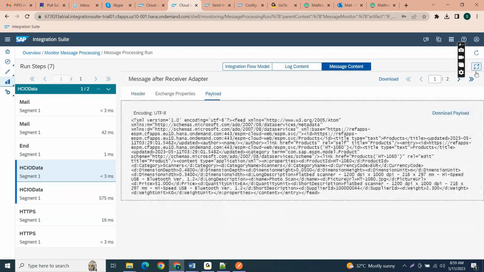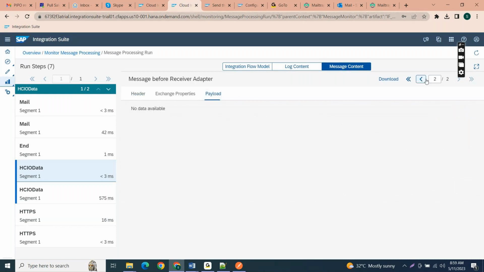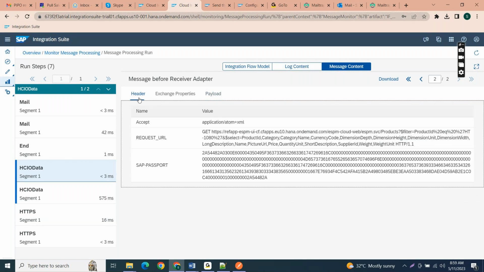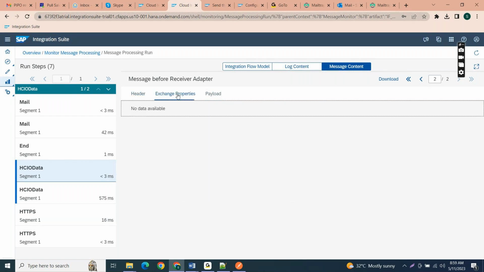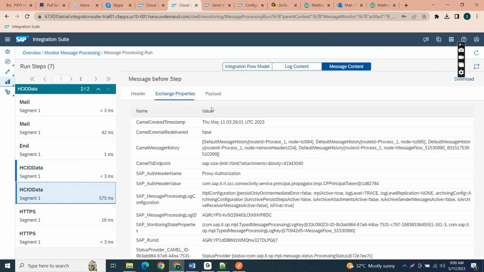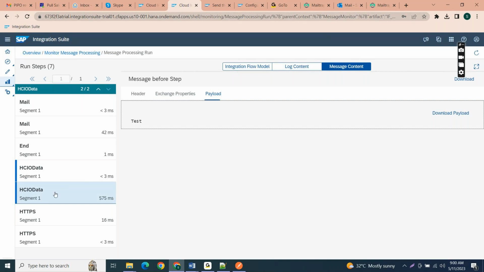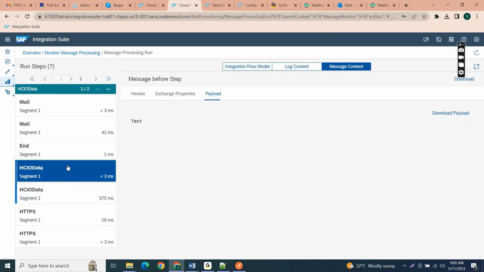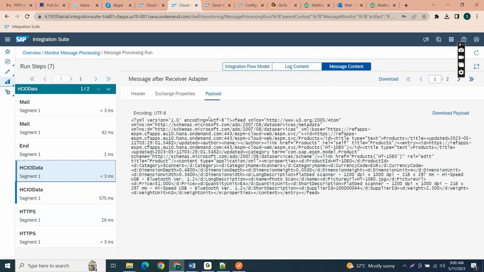So this is the response. Just a second. So this is the payload of the request URL. Here you can see whatever response we got from the target service. This is the HCI OData, and this is the request payload. Once we successfully connect with that OData service, it gives the proper data as a response. What is proper data as a response? This is actually the query.